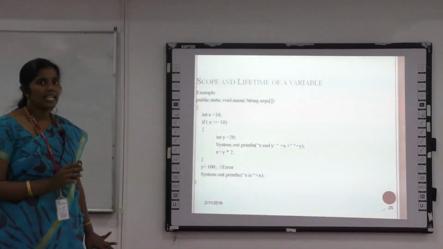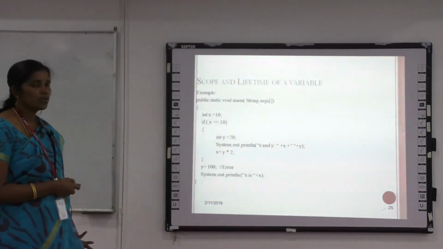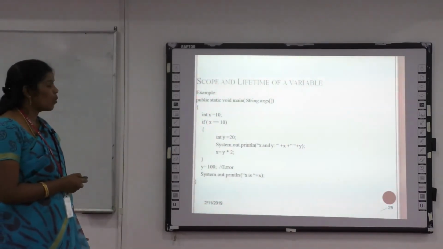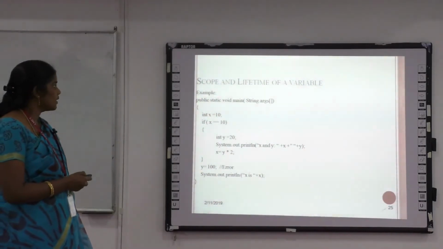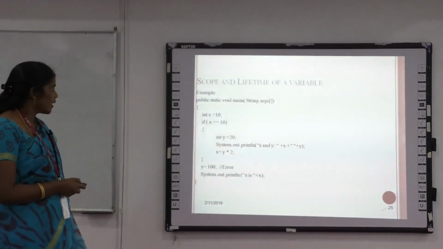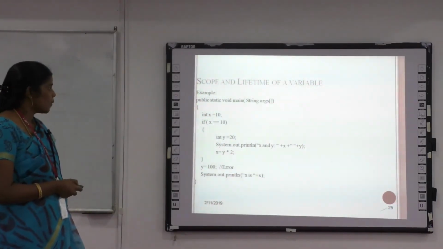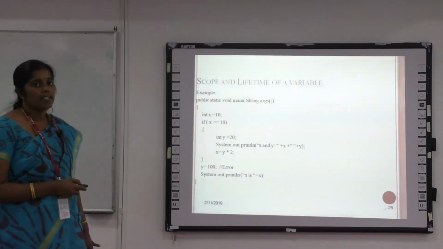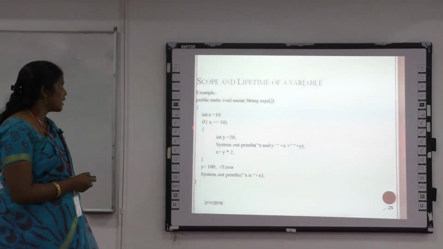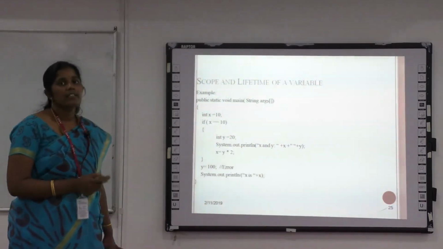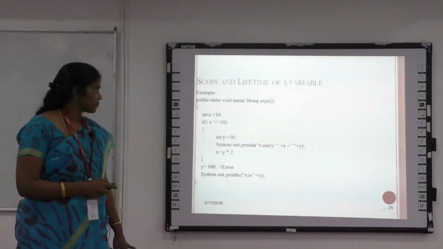The variable can work within this open and close bracket. In the x case, the variable is declared outside of this inner block, so it can be used outside. See, here they use the y into 2 multiplication, y is equal to 100. If they use the y value outside of the scope, it shows an error message. But with system.out.println we can print x because x is outside of the scope. This is the scope of the variable.